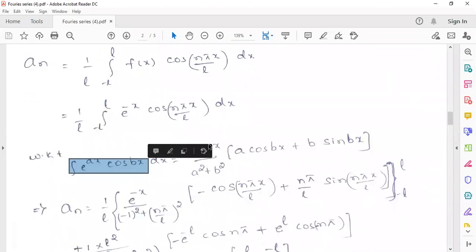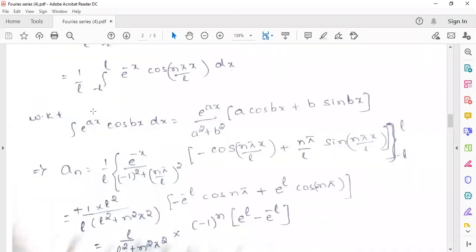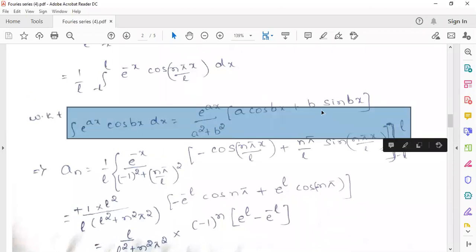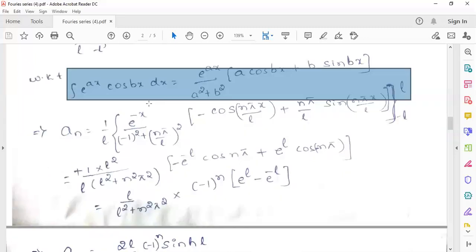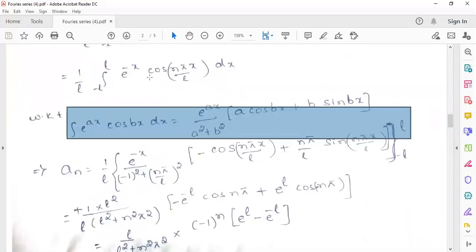So the integration of e^(ax) cos bx: we know that the integration of e^(ax) cos bx is e^(ax) divided by (a² + b²) into (a cos bx + b sin bx). The value of a is minus 1 here and the value of b is nπ/L. So just apply this formula to this term.